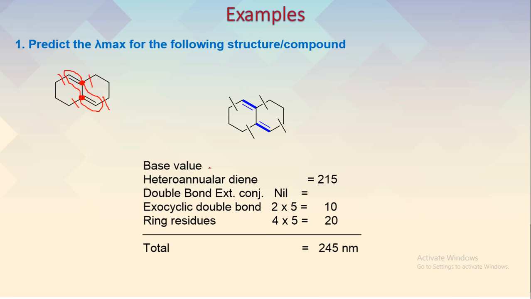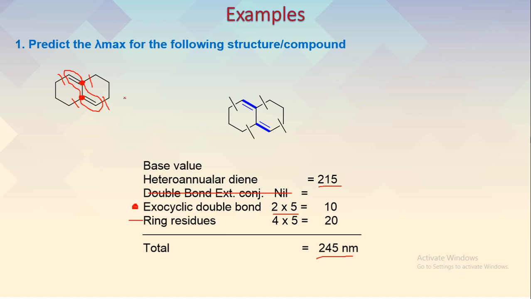So it can be marked like here. The base value you have to write, it is a heteroannular diene, 215. Then there are no double bonds extending conjugation, so this need not be written. Then exocyclic double bonds, there are two exocyclic double bonds, so 2 multiplied by 5, it will be 10. The exocyclic double bonds we have marked like this, so you can write here like this. Then ring residues you have marked with the dash. There are 4 ring residues, so it will be 20. So 215 plus 10 plus 20, the answer will be 245 nanometer.